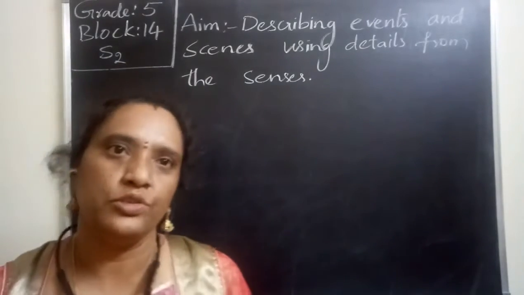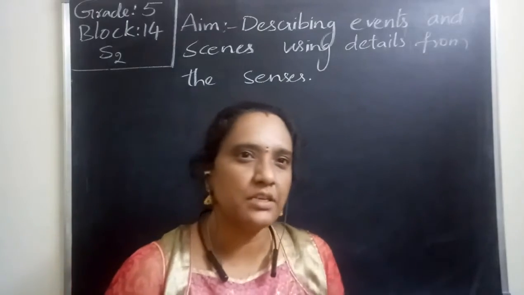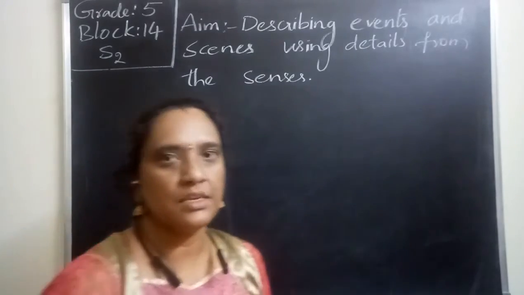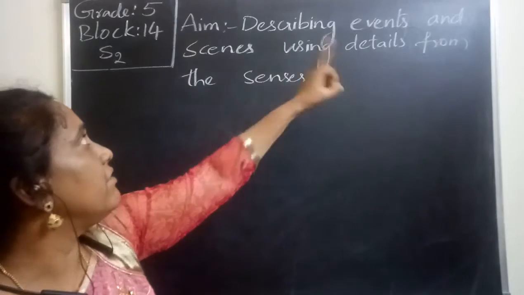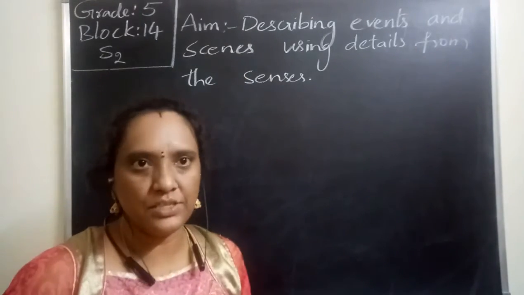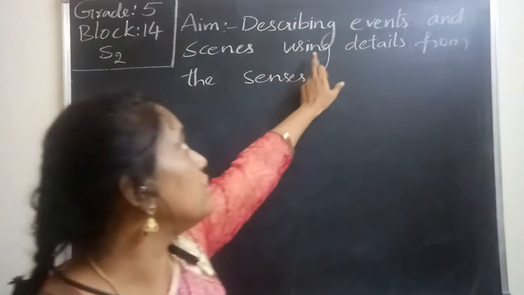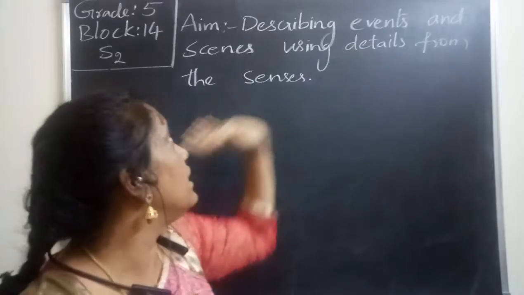Hello kids, so today we are going to discuss our senses, and how we describe events using our senses. Our aim is to describe events and scenes, whatever scene we have seen, maybe at present or previously, whatever scenes or events happened, we must explain them using details from the senses.